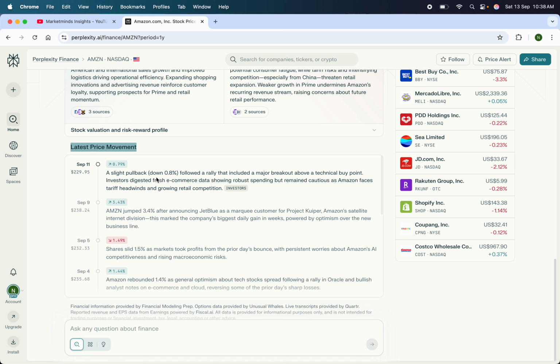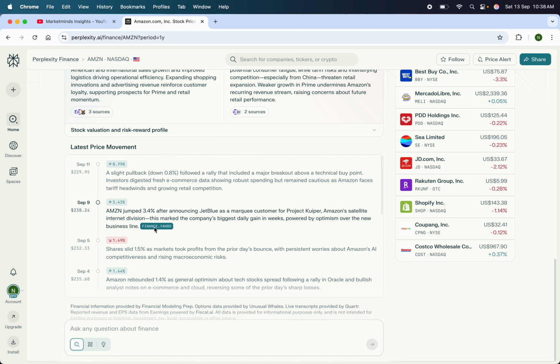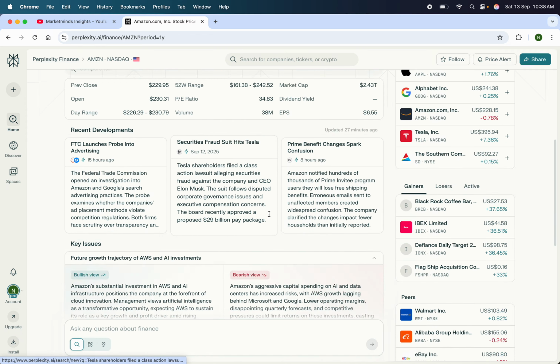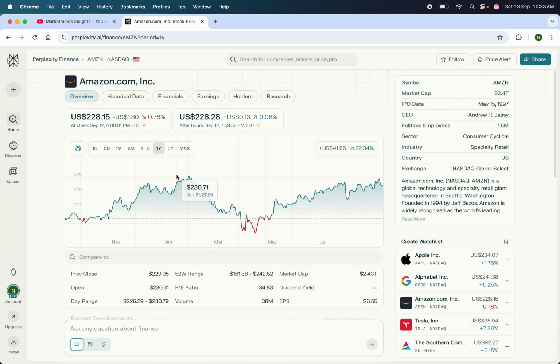So you can read this, like why it actually did like that. This may be one of the reasons. Again, it's very difficult to predict the market, like what actually is happening, what actually can happen. And again, these are the sources from where they are getting the data. And yeah, so this was the dashboard of, let's say, the US stock.